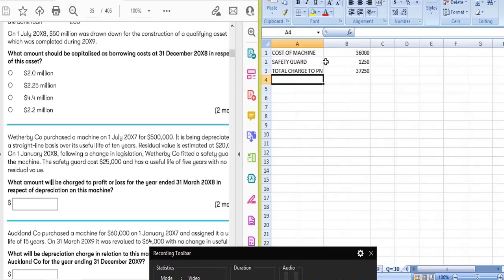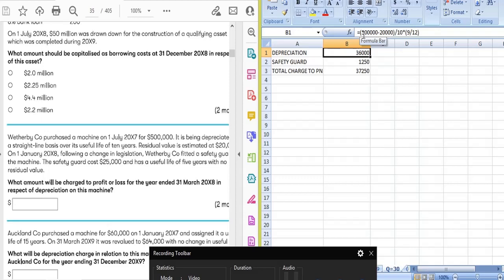So the cost of the machine is 500,000. Just have a look at the formula bar. It has been 9 months since we purchased the machine.